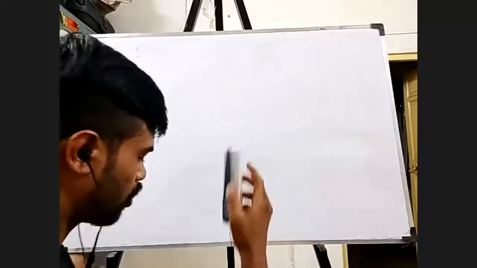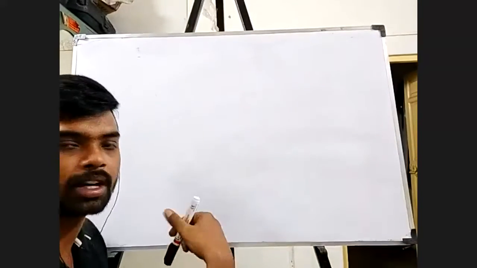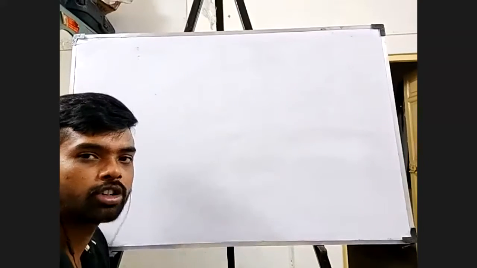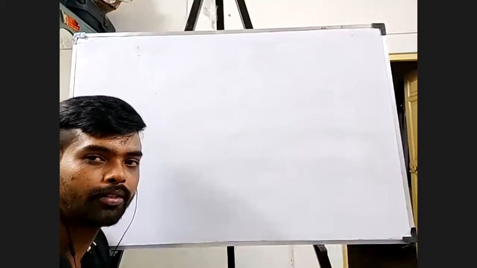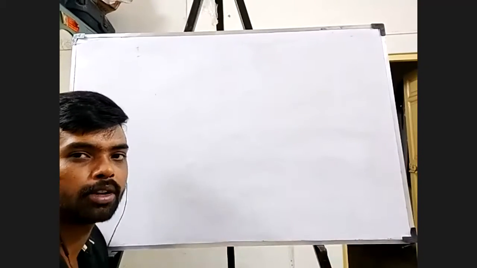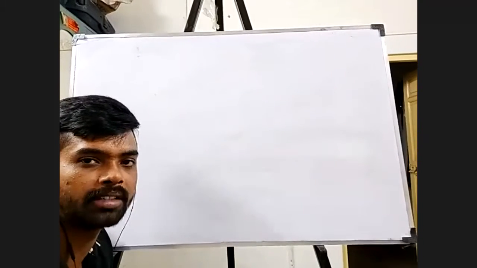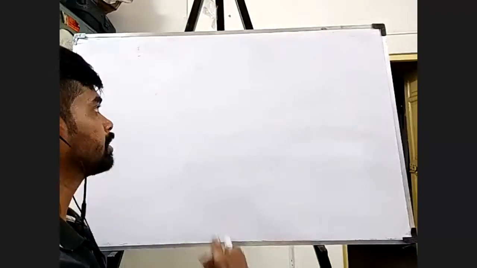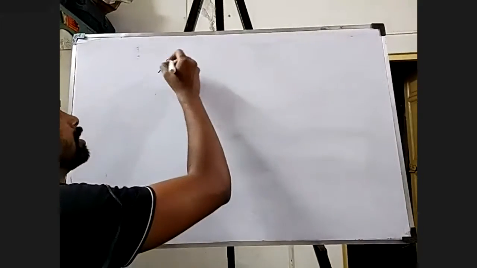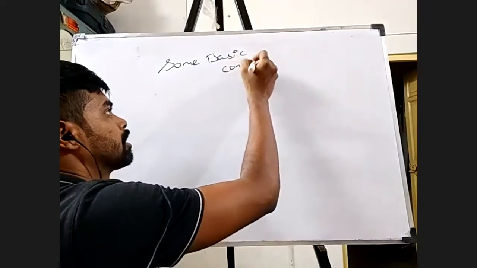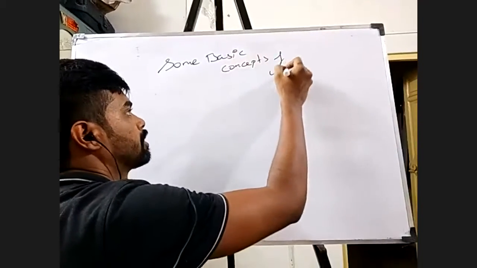Okay, now actually if I go to 12th, what you see here is there are more physical chemistry chapters and fewer organic chapters, isn't it? And if you go to 12th, it will be the opposite. There will be so many organic chapters and very few physical chemistry chapters. In inorganic, 11th and 12th, the number of chapters almost remains the same. Okay, fine. So for today's chapter, we'll start with what is called some basic concepts of chemistry.